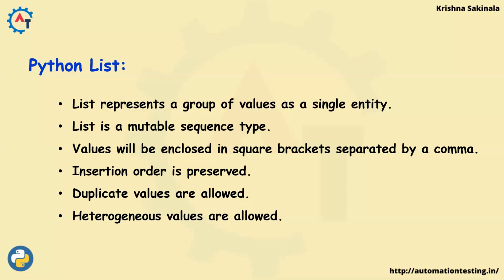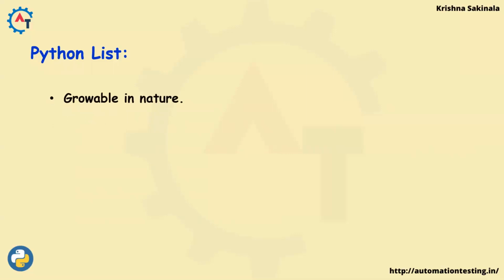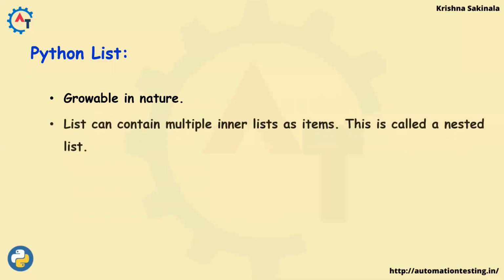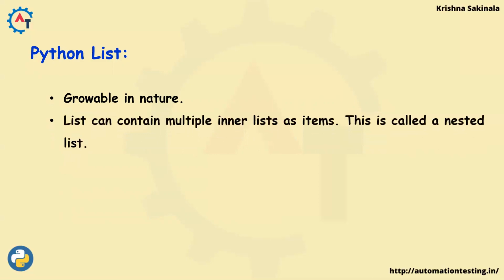Means you can store integers, you can store bool, you can store strings, etc. Okay, so we'll see by taking one example, but it can store heterogeneous values. Growable in nature, means you keep adding the values to the list, then according to your requirement, it will grow the list.